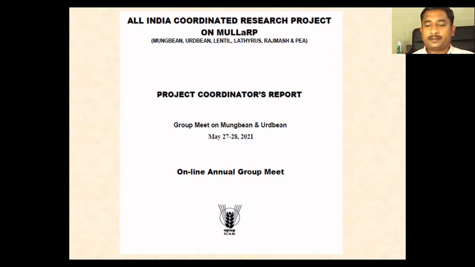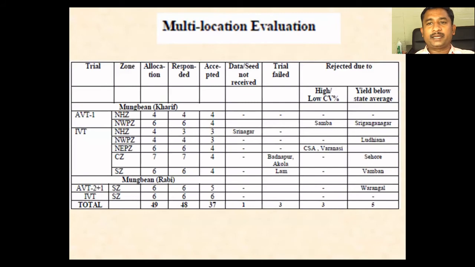Coming to the group meet, look here, for example, the multi-location evaluation. Here are the trials, AVT1, IVT, and AVT2. This is how the different zones and trials are shown. For example, the information has been given on how many trials have been allotted, how many have responded, how many have accepted, whether seed has been received or not, and whether trials failed or not. All the information will be given.